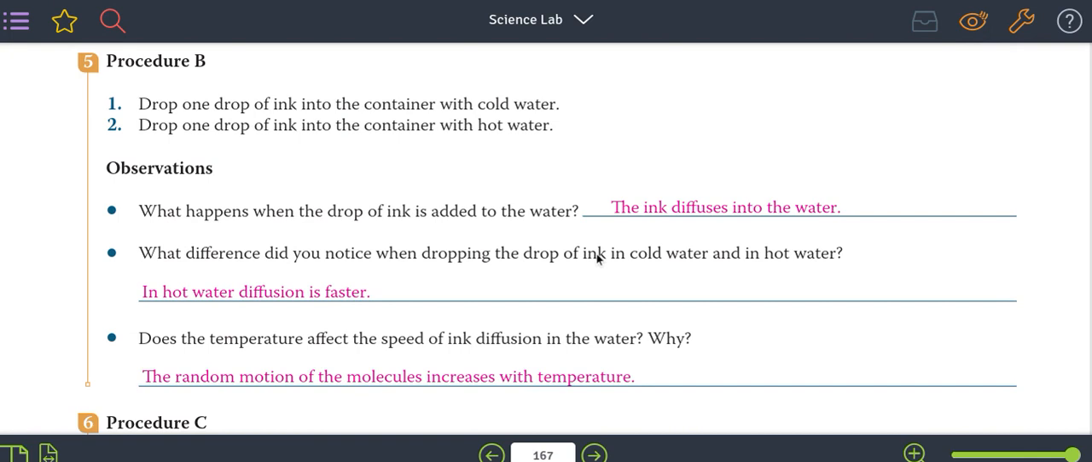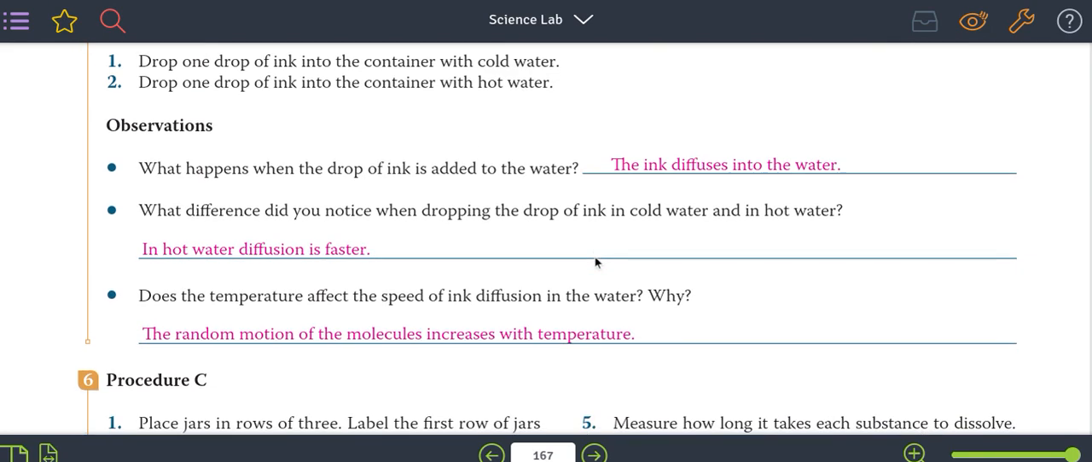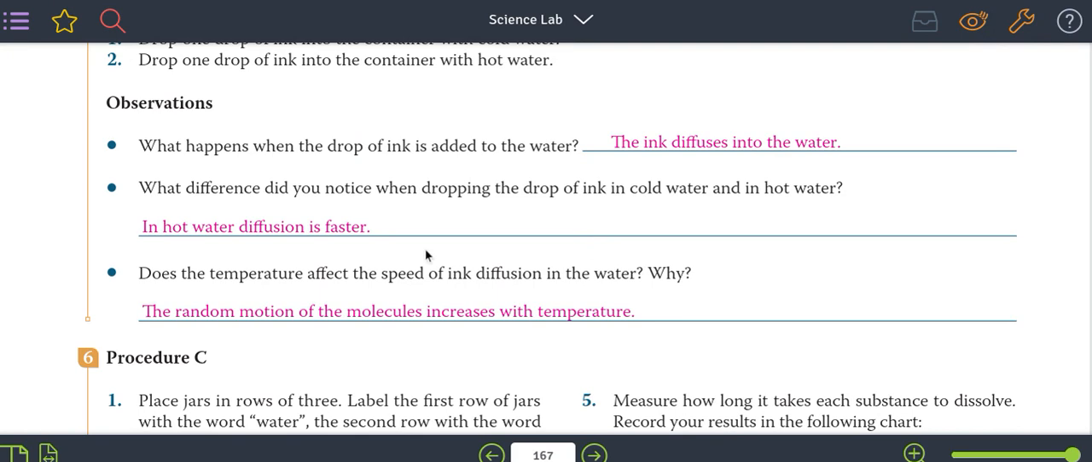La tinta se difumina en el agua. What difference did you notice when dropping the drop of ink in cold water and in hot water? ¿Qué diferencia hay en haber puesto la gota de tinta en agua caliente y agua helada? In hot water, diffusion is faster. En el agua caliente, la difusión es más rápida.